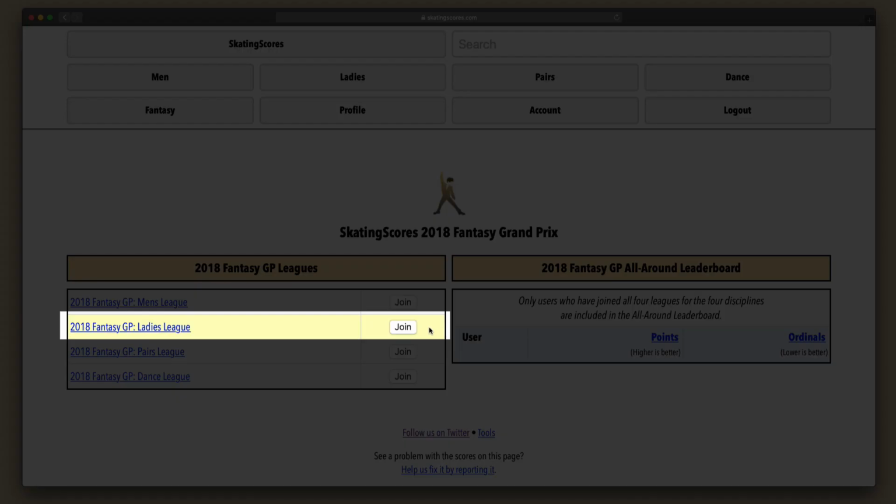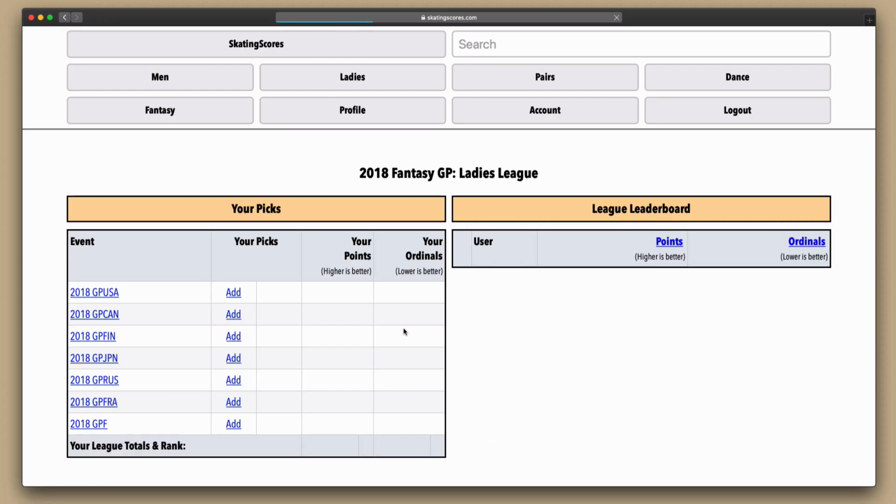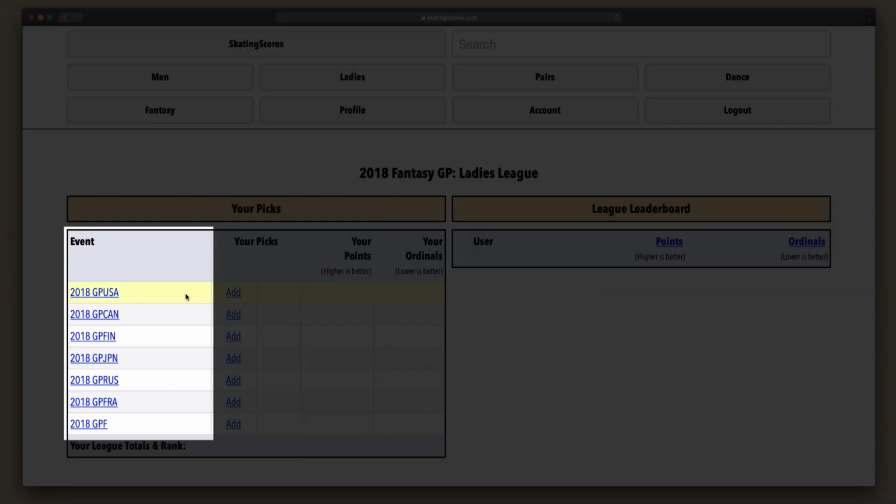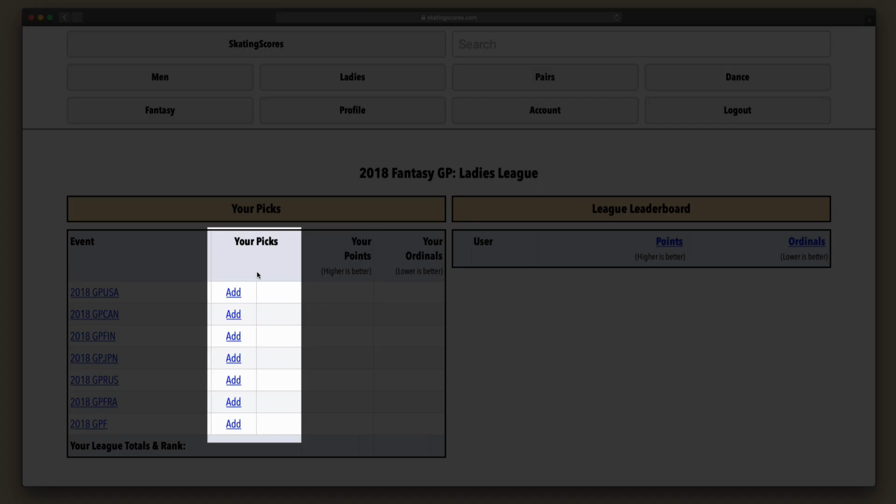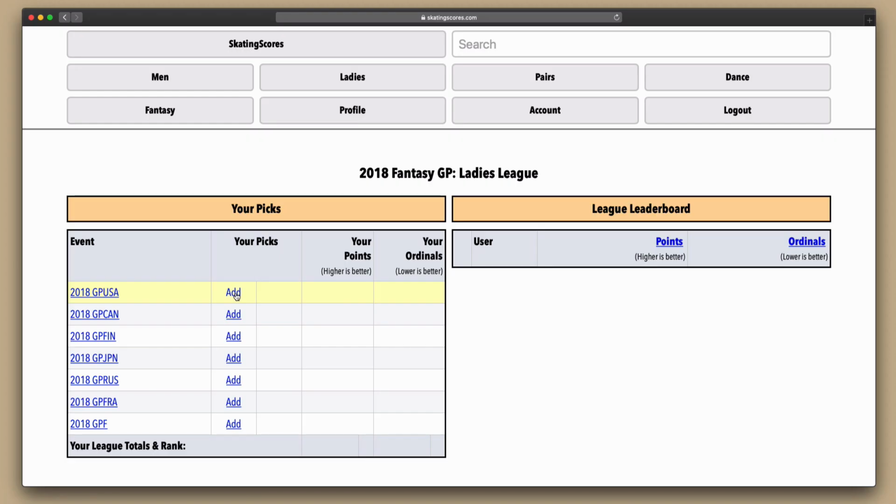Okay, let's try joining a league. I'll join the Ladies League by clicking the Join button next to the Ladies League. So now I've joined the Ladies League, and I can see the entire Grand Prix season laid out here in the Event column, beginning with Skate America, called GP USA, and ending with the Grand Prix final, called GPF. In the Your Picks column, there are links to add your fantasy picks for each event. I'll make some picks for Skate America now by clicking on the Add link next to GP USA.